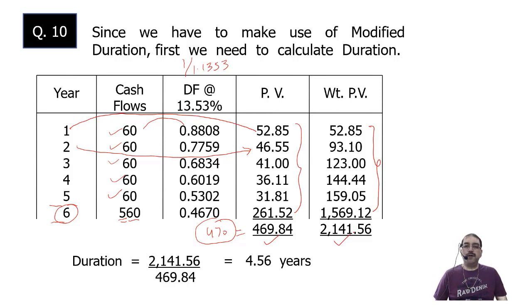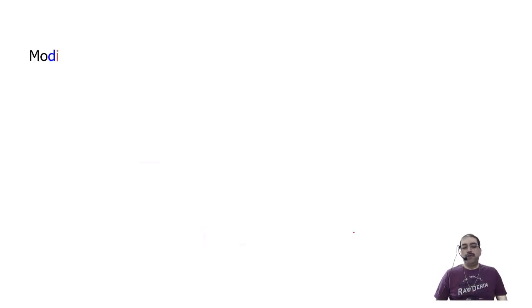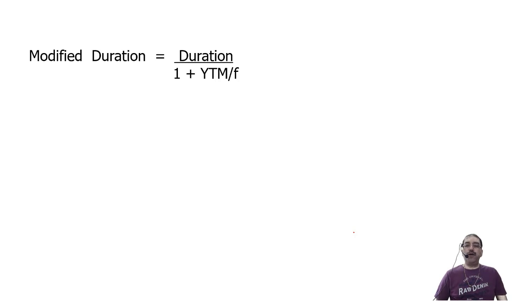Now to calculate modified duration. It is an annual figure, so frequency will be 1. So I say modified duration is equal to duration divided by 1 plus YTM upon F. What is duration? 4.56. What is YTM? 13.53. In decimal, it will be 0.1353 divided by F, that is 1.